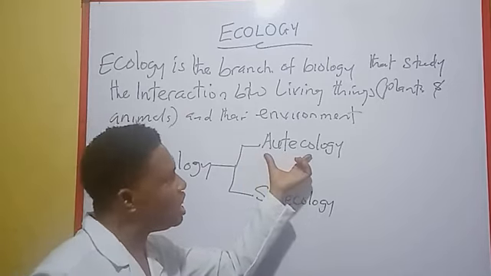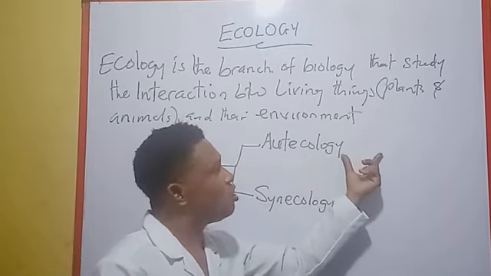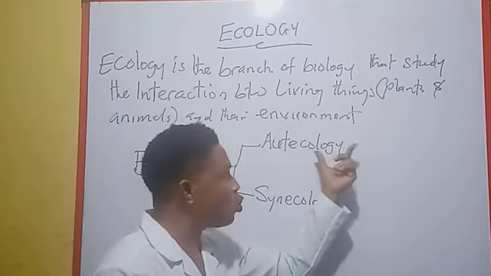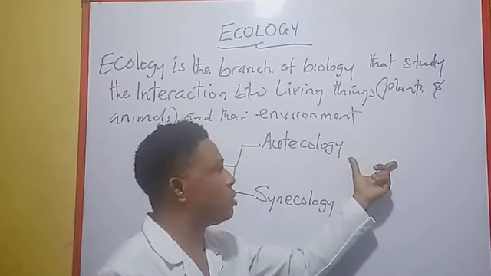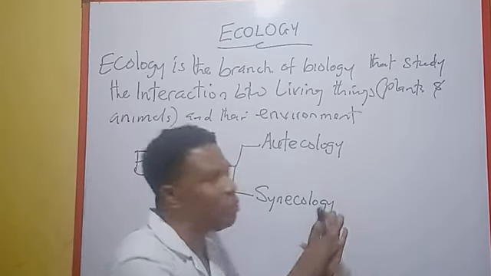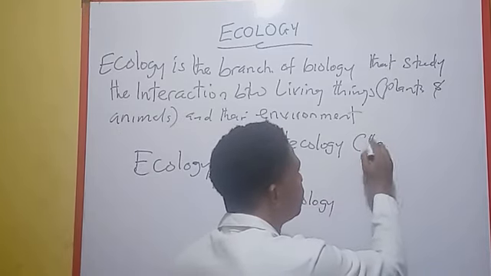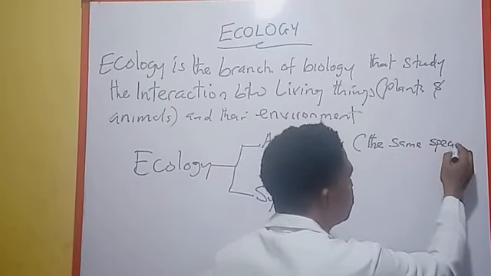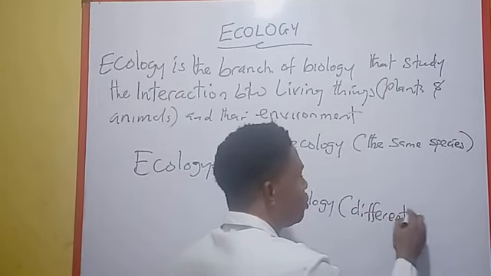Now, autecology is the study of the interactions between organisms of the same species in an environment. Here, we study the interaction of organisms of the same species in the environment. While here, we study the interaction of organisms of different species.